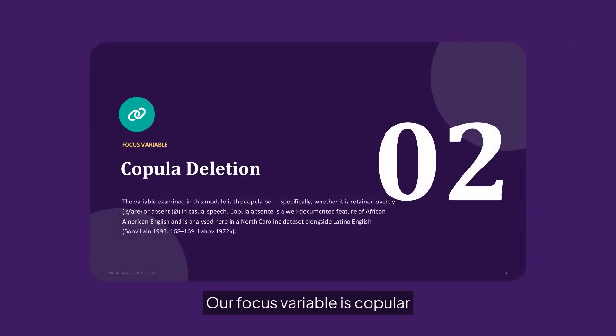Our focus variable is copula deletion, whether the verb be in forms like is and are is pronounced or absent in casual speech. Copula absence is a key feature of African American English and is analyzed here in a North Carolina dataset alongside Latino English, drawing on work by Bonvillain and Labov.